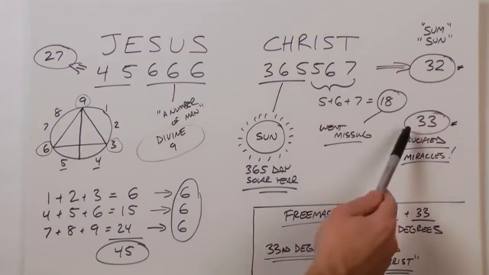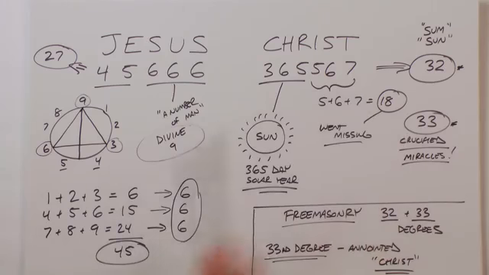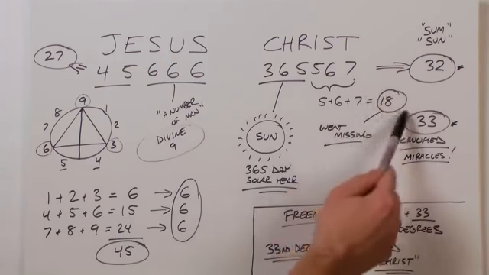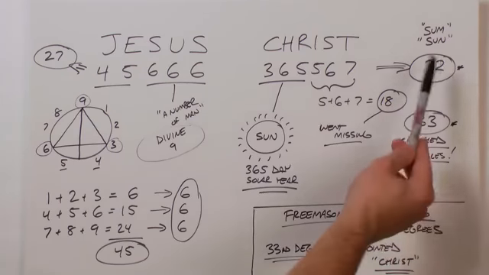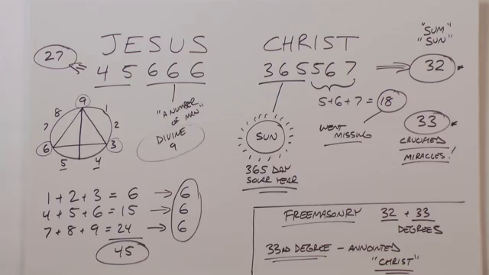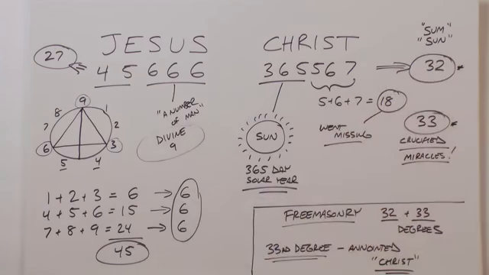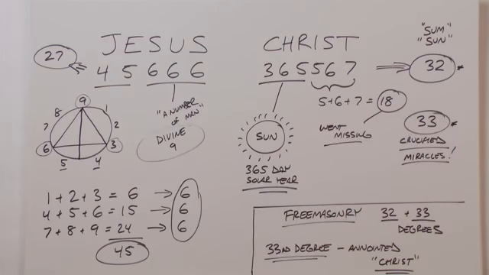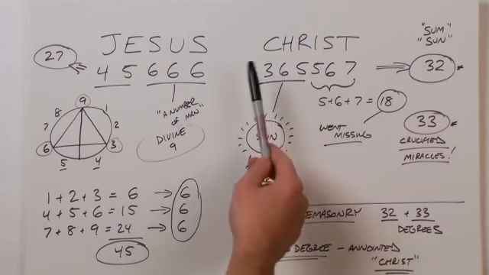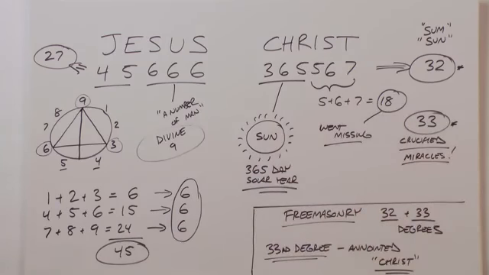Now, Jesus was crucified at age 33 after performing 33 miracles. Of course, before he was crucified, he went missing 18 years. Now, in Freemasonry, you have 32 and 33 degrees. You can get to the 32nd degree on your own accord, but you have to be anointed or given the title of the 33rd degree. And of course, the name Christ literally means the anointed one. So you have 32 being Christ, and the 33 which he was crucified in the miracles.